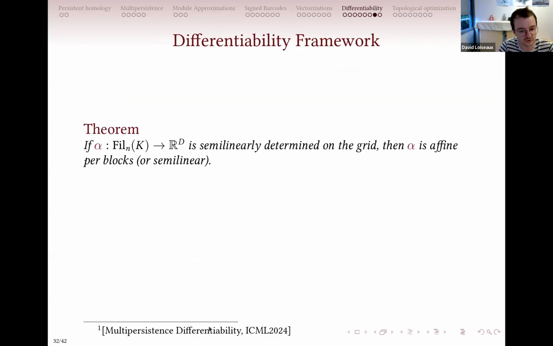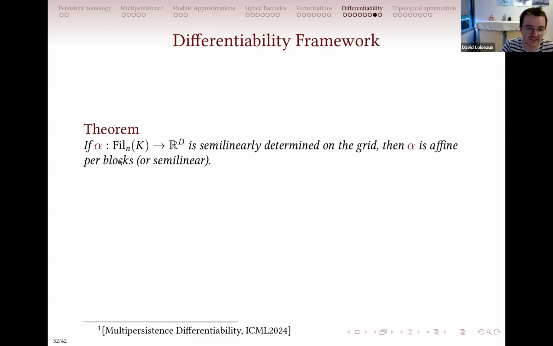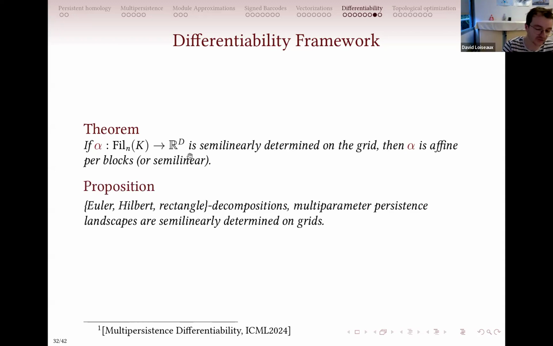So in this paper, we showed this result for a slightly wider range of multi-parameter persistence invariants. These are called similarly determined on grid, but the idea is really the same. If your invariant is determined by this permutation, basically the order of the simplices for each parameter, then you will have some kind of semilinearity results, meaning that you have a differentiability framework.